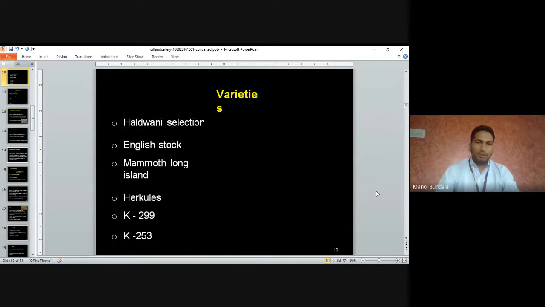Varieties: Haldwani selection, English stock, Mammoth, Long Island, Hercules, K299, K253. So these are some important varieties of dill.